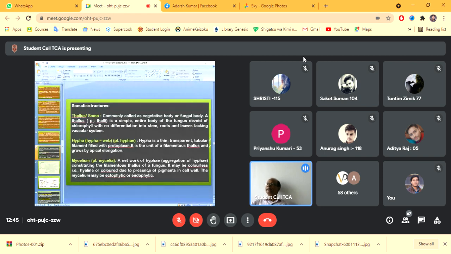The mycelium may be ectophytic or endophytic. If they feed on the host plant on or above the epidermis, in that case we call them ectophytic mycelium, and if they penetrate into the host plants and feed from the internal protoplasm or internal materials of the host, then in that case we call them endophytic hyphae.